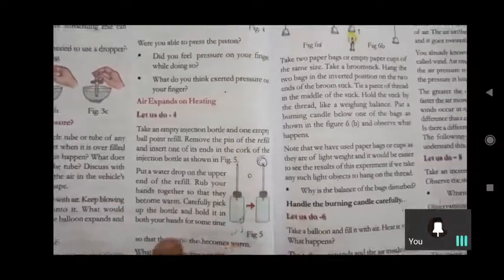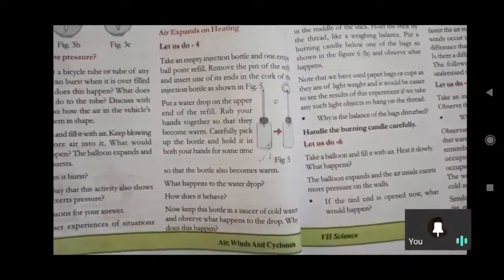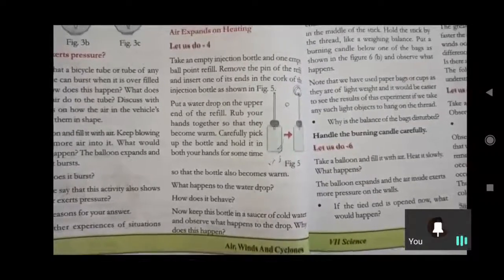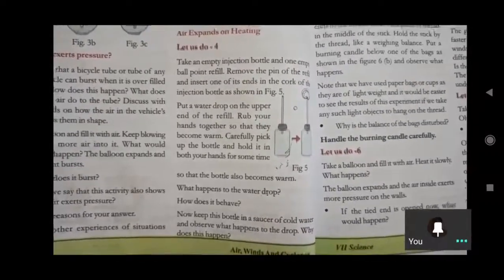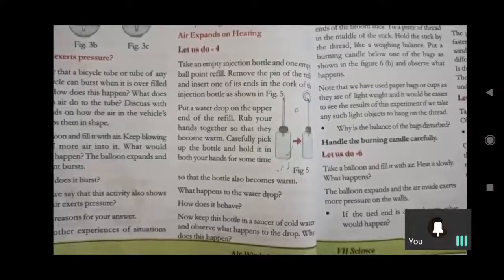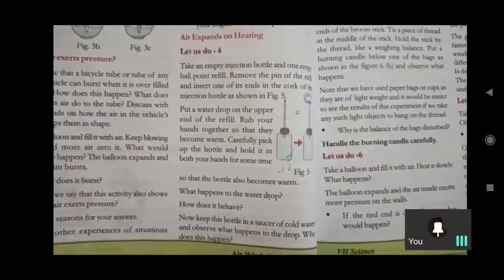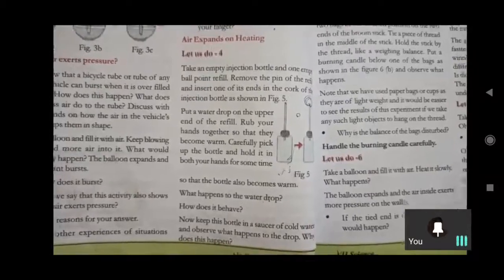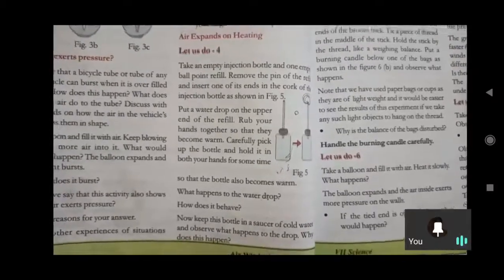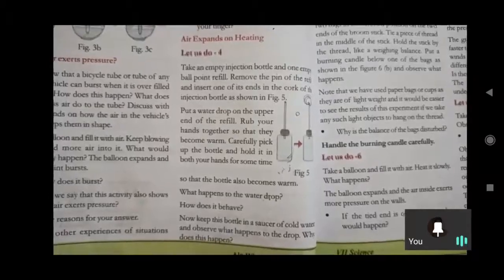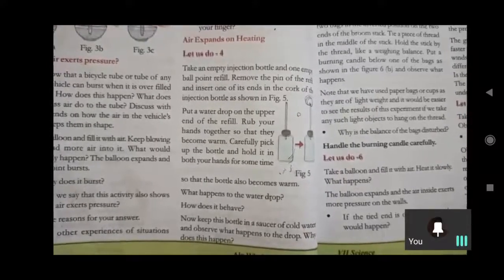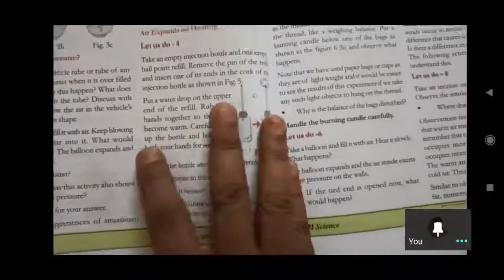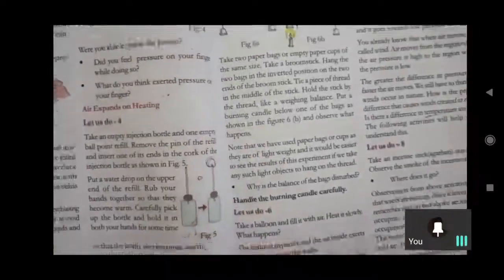And coming to air expands on heating, we have an experiment: an injection bottle, an empty refill, and with the help of that, taking a water bubble on the cork at that end of the refill, we can observe by heating the injection bottle, the bubble will expand. Due to that, we can observe water bubble expansion. Due to the water bubble expansion, we can observe that air expands on heating. So that is the experiment we did on that day.